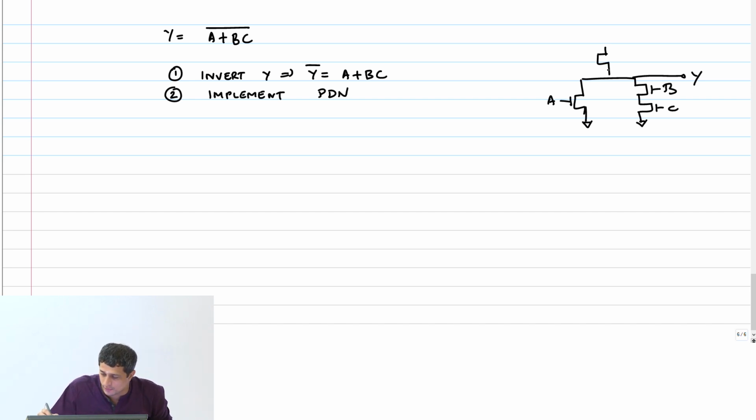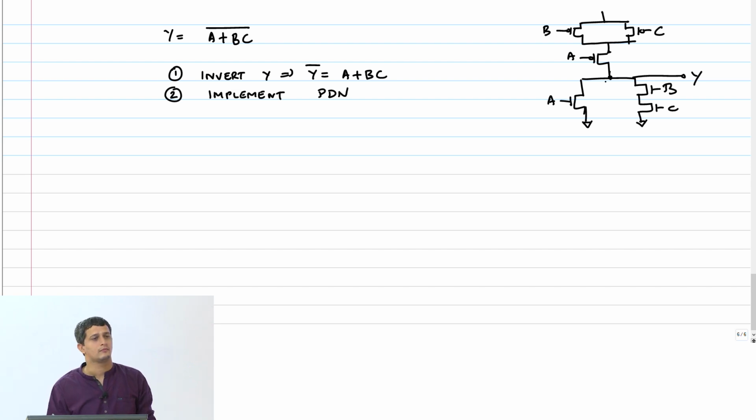So I will simply say A, B and C. Okay? Clear?